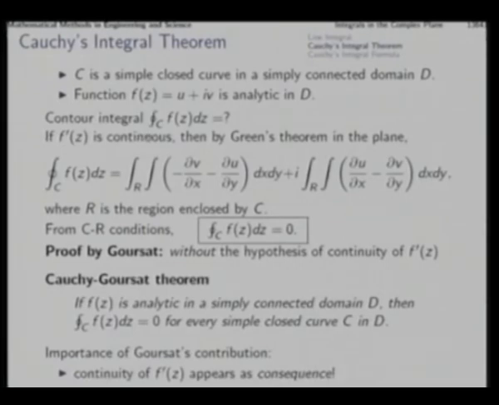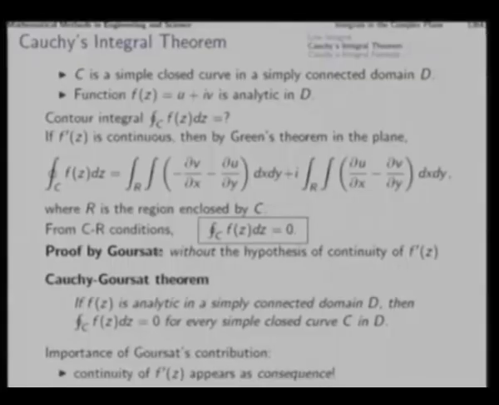Okay. Now, this makes the proof simple. However, there is a more rigorous proof by Goursat which does not use the hypothesis of continuity of f prime. That gives a little formal advantage to the proof by Goursat, in the sense that the continuity of the derivative is not used, and if it is proved without it, then the continuity of f prime appears as a consequence. Okay. So therefore, many authors consider this Cauchy's theorem as the Cauchy-Goursat theorem.